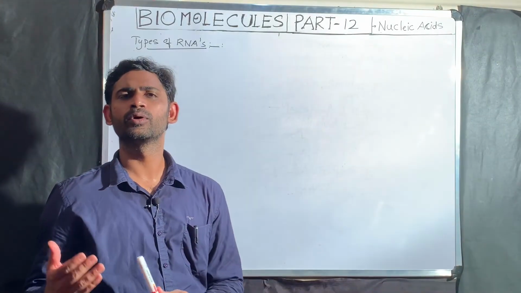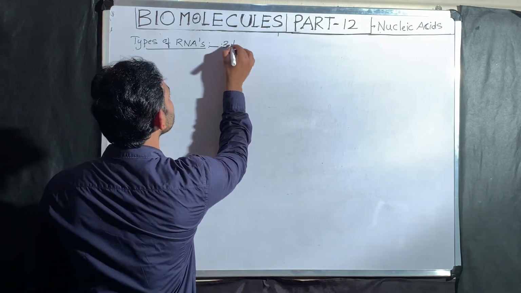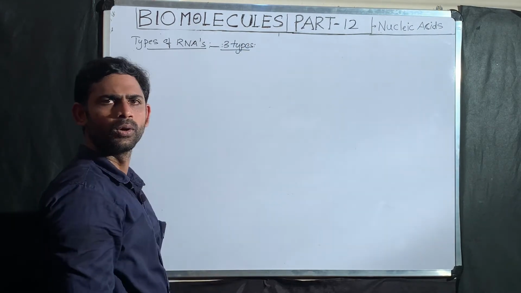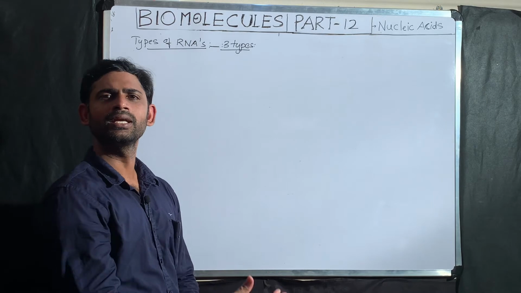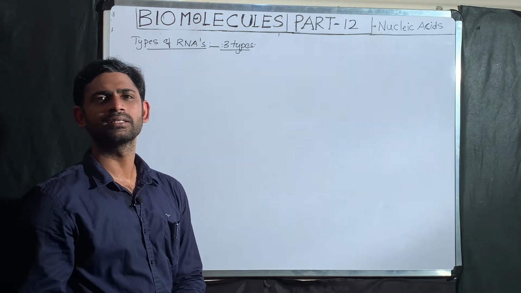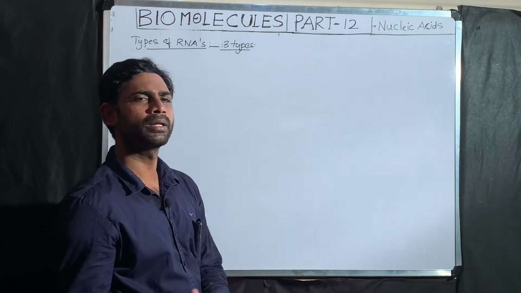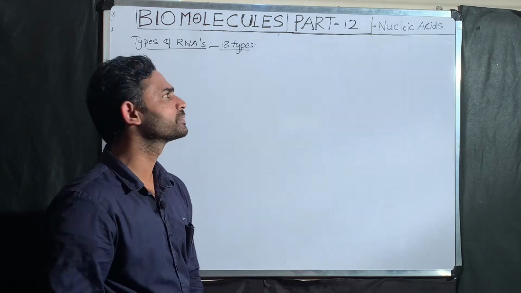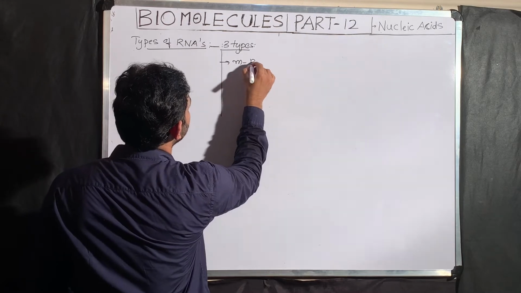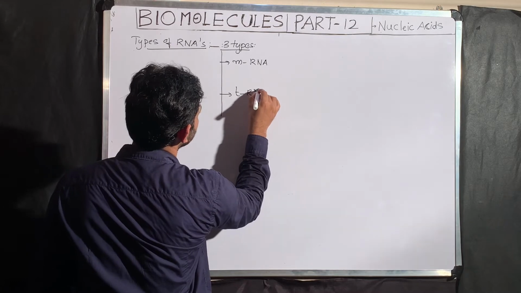Here, when you compare both prokaryotes and eukaryotes together, there are 3 types of RNAs. Why do I say that? If you take eukaryotes alone, eukaryotes contain some unique RNA forms, that is snRNA, small nuclear RNA, which mediates splicing that is unique to only eukaryotes. That is why when you compare both prokaryotes and eukaryotes, there are 3 types of RNAs. Those include mRNA. The next one, tRNA.